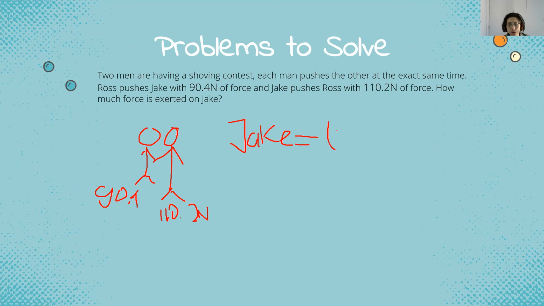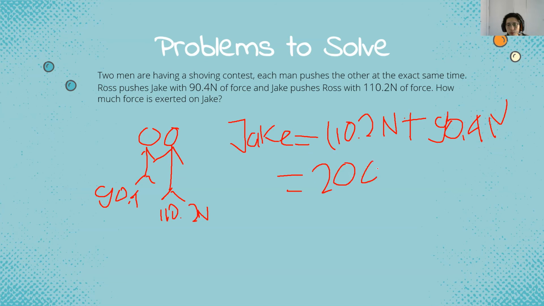Jake was pushed by Ross with the amount of 110.2 Newtons of force. But we need to remember, the force that is applied will be applied back to us, which is 90.4 Newtons. This will amount to 200.6 Newtons.